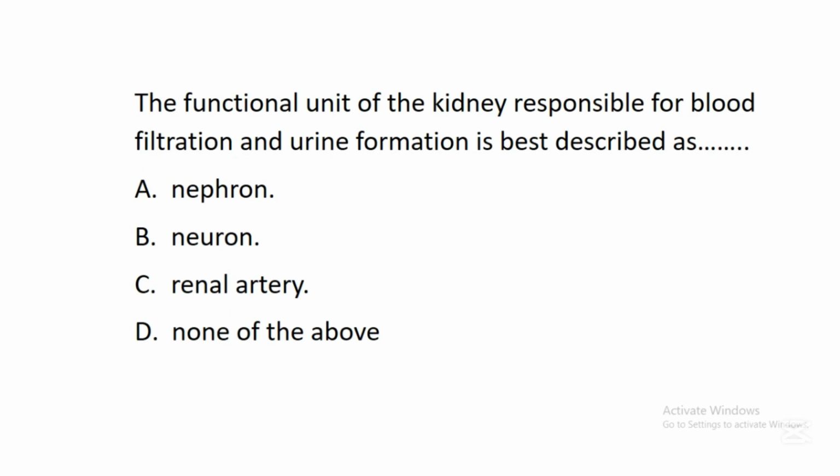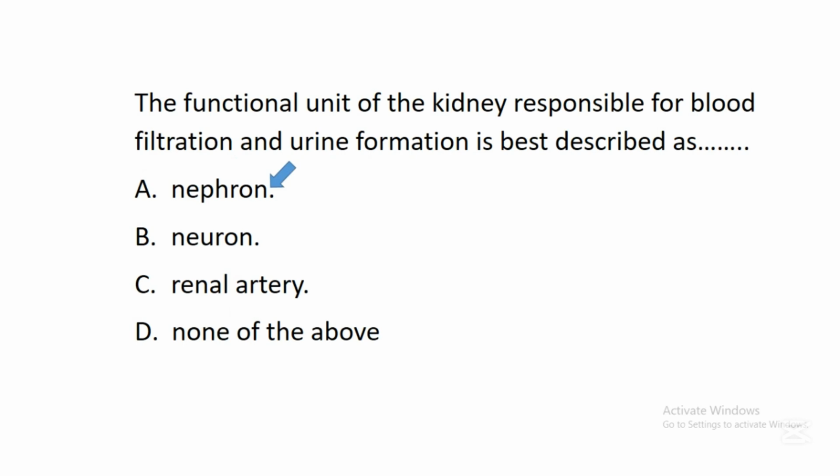The next question says, the functional unit of the kidney responsible for blood filtration and urine formation is best described as dash. A. Nephron. B. Neuron. C. Renal artery. D. None of the above. In this question, the correct answer is A.